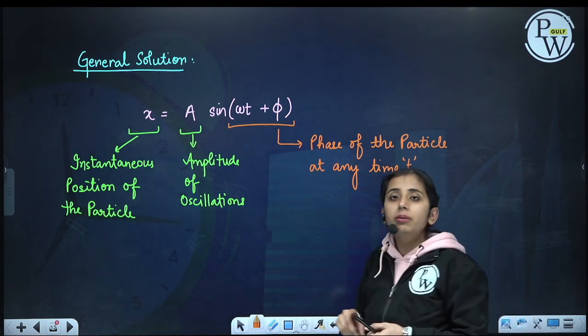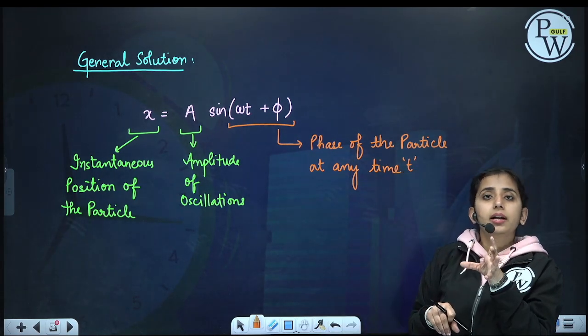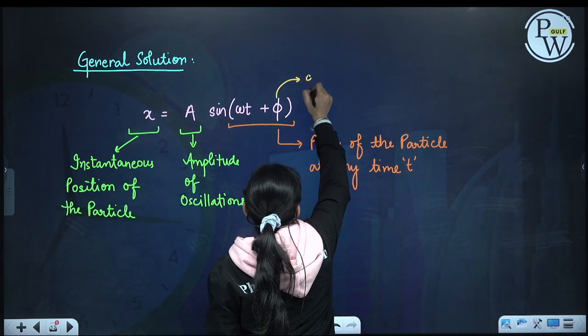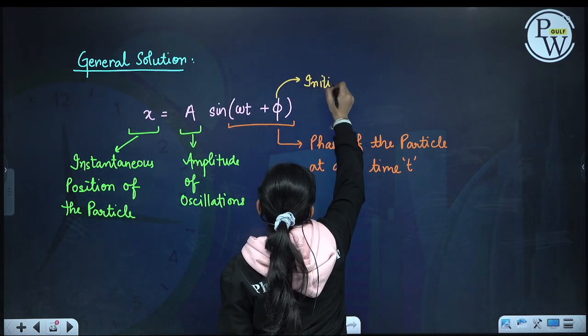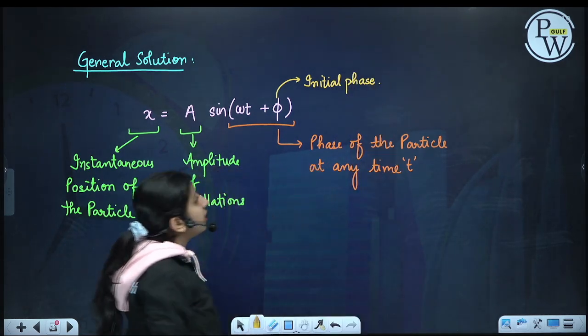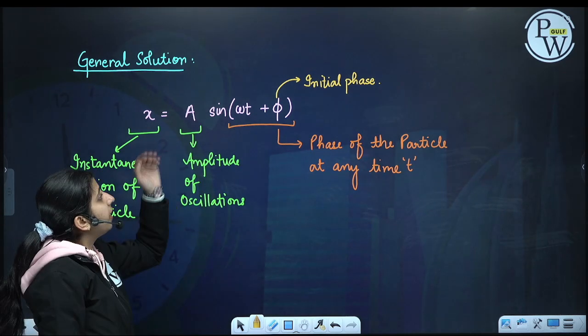So this will be telling the whole condition of the particle at any time t, and this phi is called the initial phase, because at t is equal to 0, what will be my x?